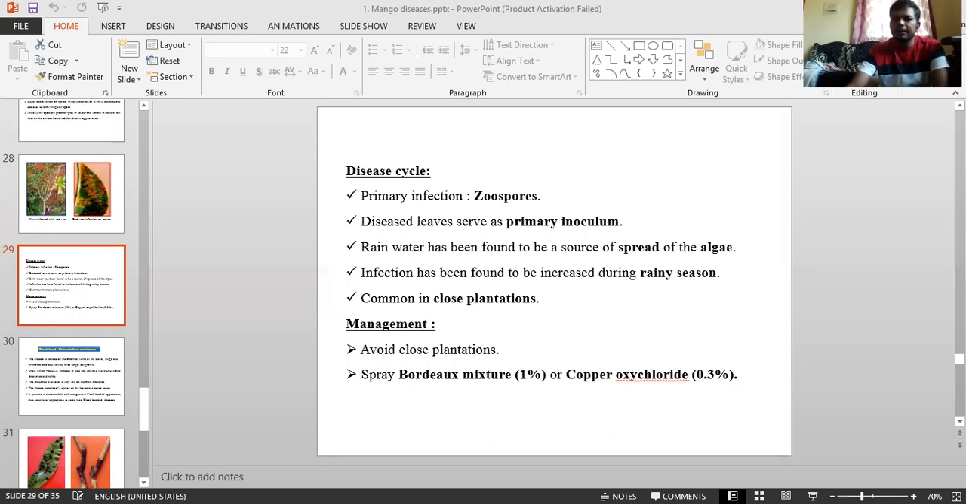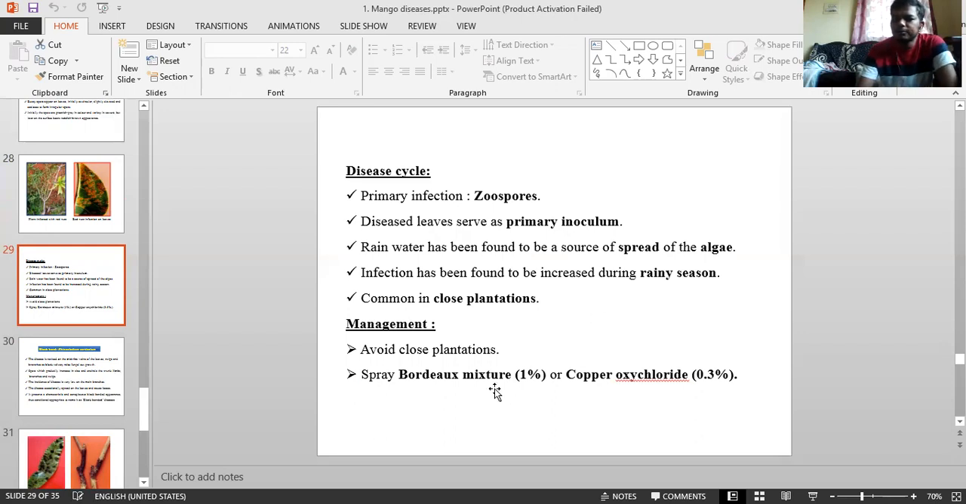Okay? And this cycle requires favorable climatic conditions; it commonly persists in an unmanaged orchard. Close plantation and high moist conditions are favorable for the development of the fruiting bodies. The primary infection for this one is by spores, and the leaves serve as the primary inoculum. Rainwater has been found to be the source of spread of the alga, and infection increases during the rainy season.